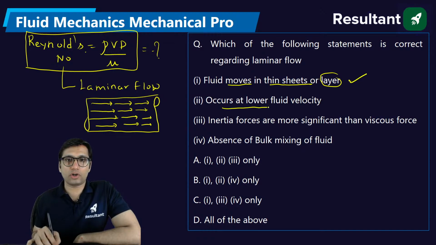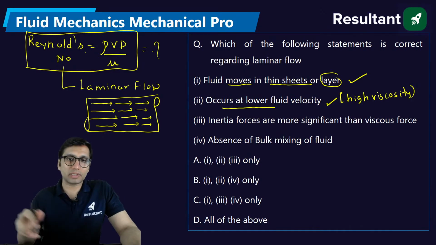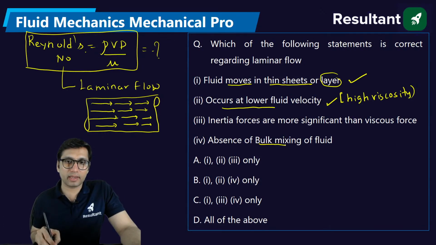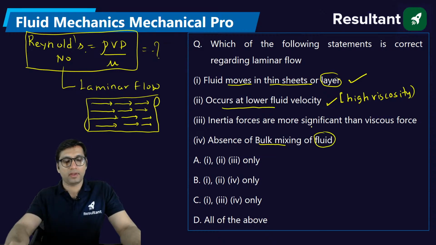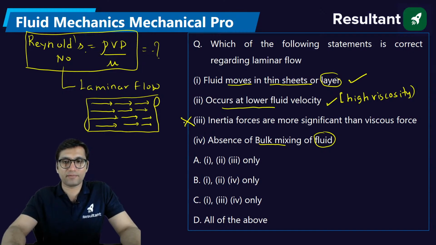It occurs at low fluid velocity. Yes, it is correct, because laminar flow is basically caused due to high viscosity and low velocity. Okay, so this is one reason. And also there is absence of bulk mixing of the fluid. Bulk mixing of the fluid is not there, so that is also important.